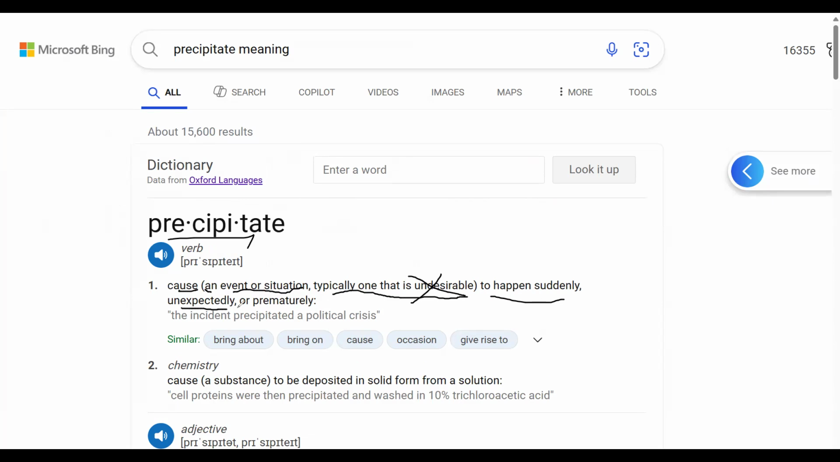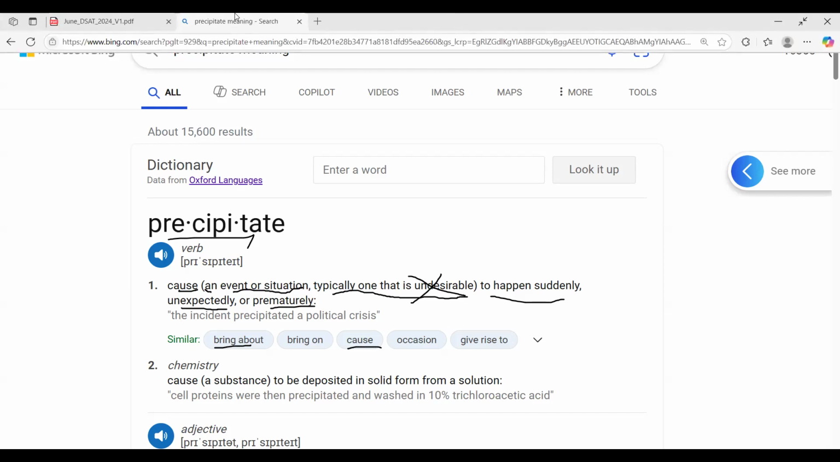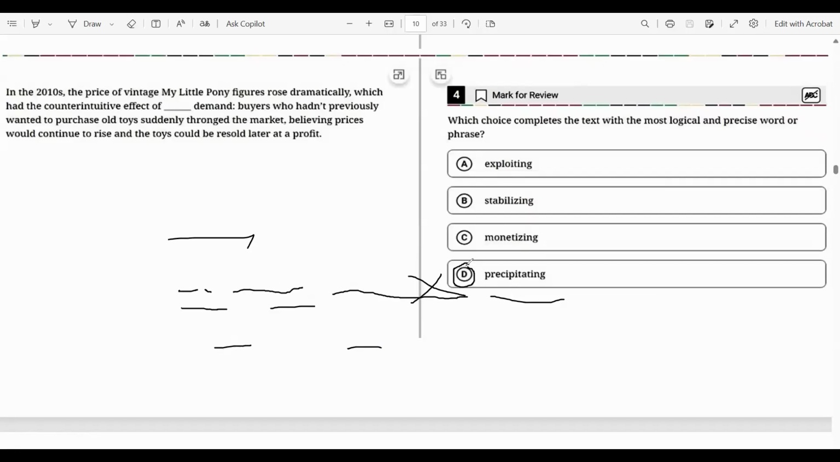Unexpected, we can take this one: unexpected increase in demand prematurely, or bring about. Also a synonym for cause, give rise to, similar to this one. And from this explanation, we can choose D as the best possible option here, precipitating. So right now the answer is precipitating, leading to demand or causing demand in this context.